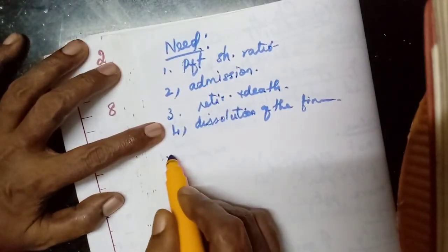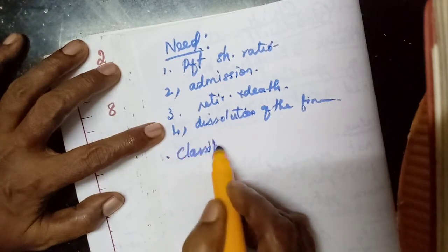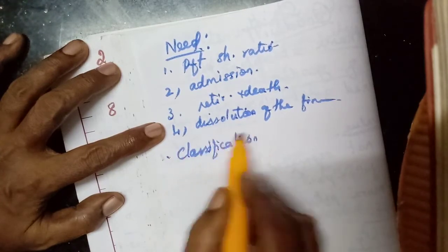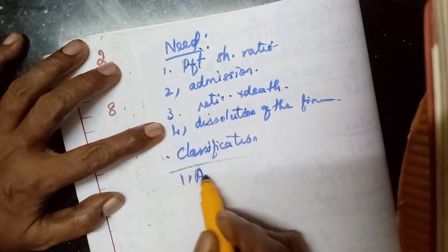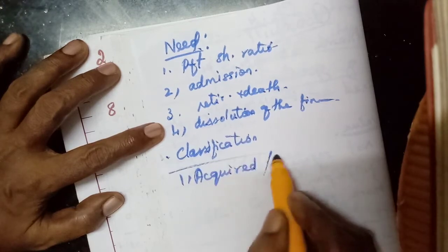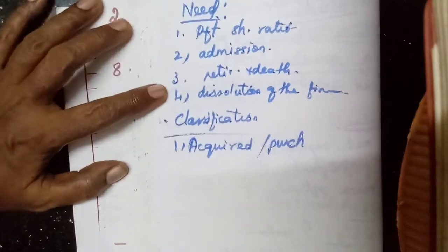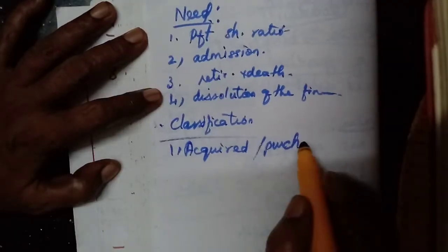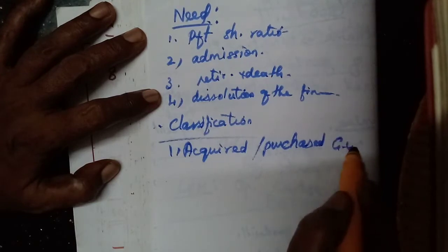Now we will learn about the types or classification of goodwill. Two types of classification they have given. One is acquired goodwill or purchased goodwill.